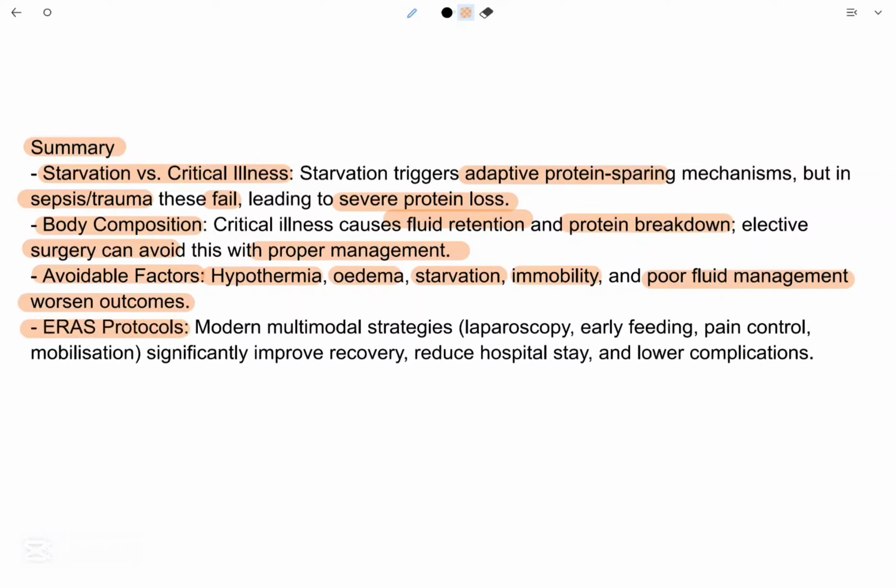ERAS protocols. ERAS is a series of modern protocols that are very helpful. Modern multimodal strategies include laparoscopy, early feeding, pain control, and mobilization. It significantly improves recovery, reduces hospital stay, and lowers complications.